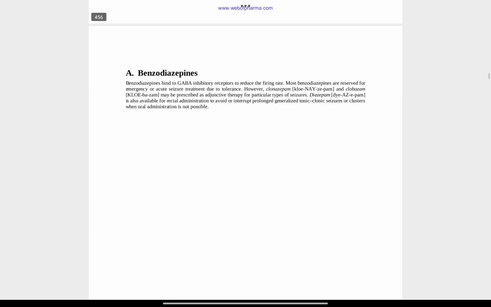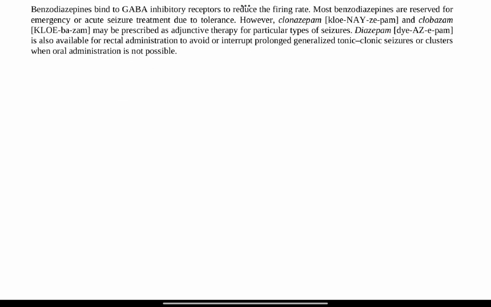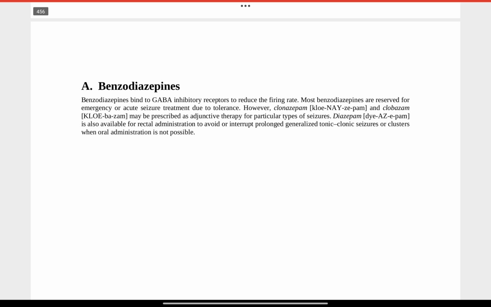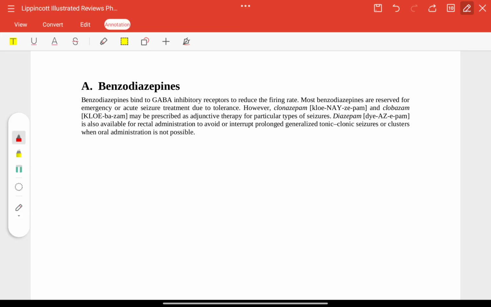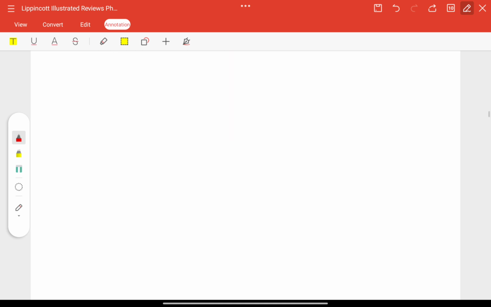Okay, now benzodiazepines for epilepsy. These bind to GABA inhibitory receptors and reduce the firing. Most are for emergency or acute seizure. Clobazam may be used as an adjunct therapy for seizures. Diazepam is available for rectal administration for generalized tonic-clonic seizures.